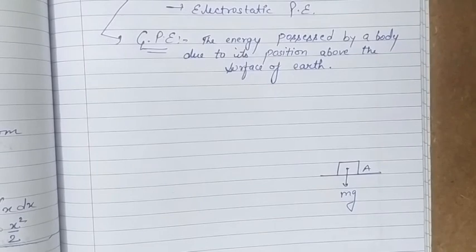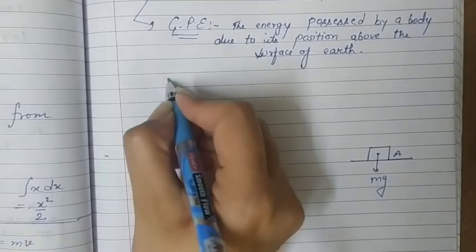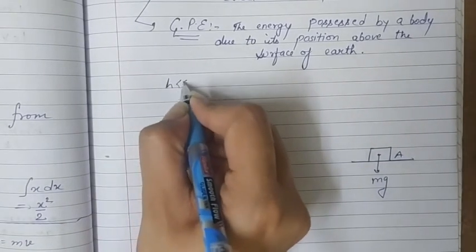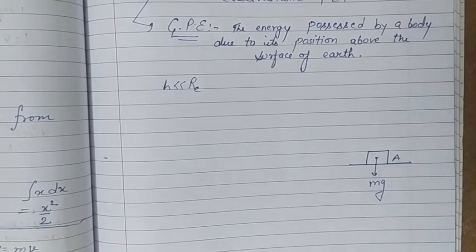Now let g be the acceleration due to gravity at that place. If a height much shorter than the radius of the earth is given to that body, then for that lift we need a force.